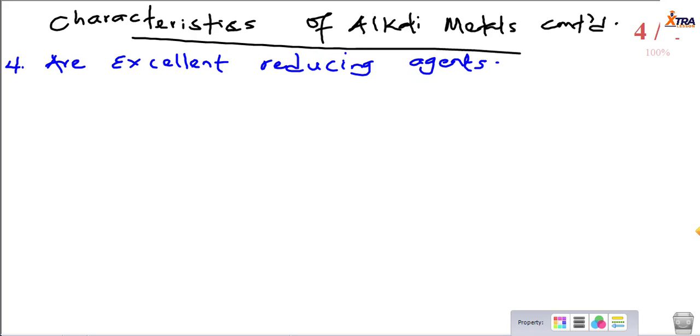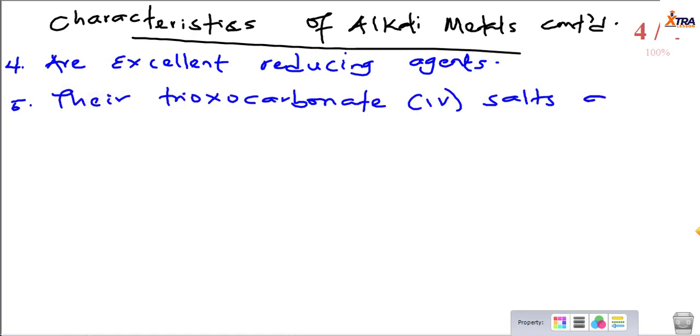What other property of group 1 elements do we have? Let's talk about their carbonates. I must be frank with you, there is a lot of information to talk about here, but we'll keep it as simple as possible so we don't cram information into your head. Now, talking about their trioxocarbonate IV salts, their trioxocarbonate IV salts are thermoresistant.